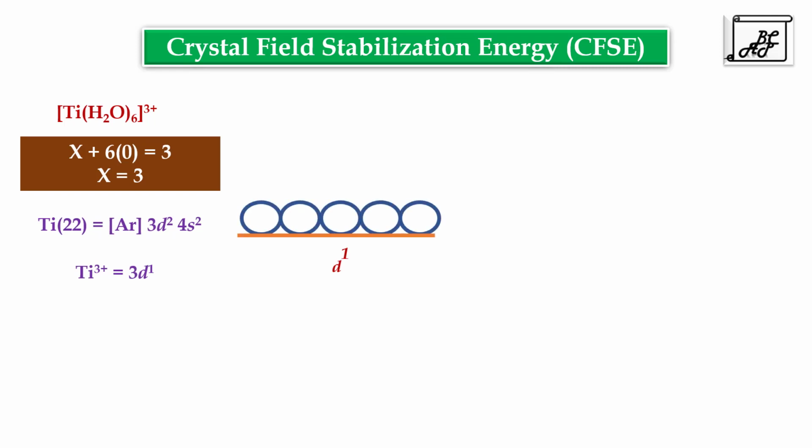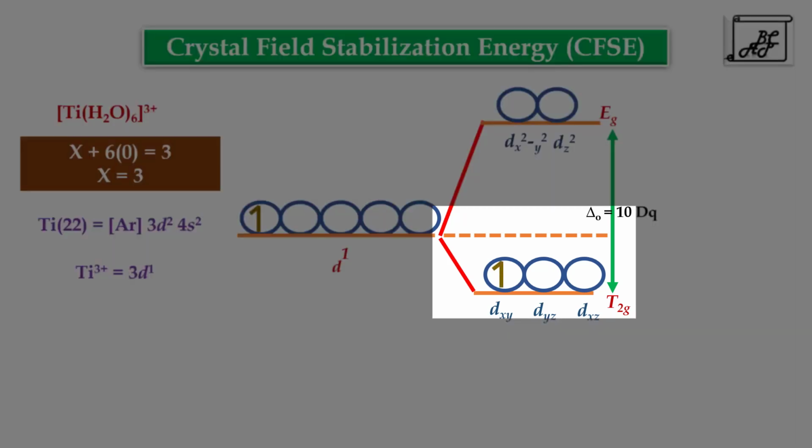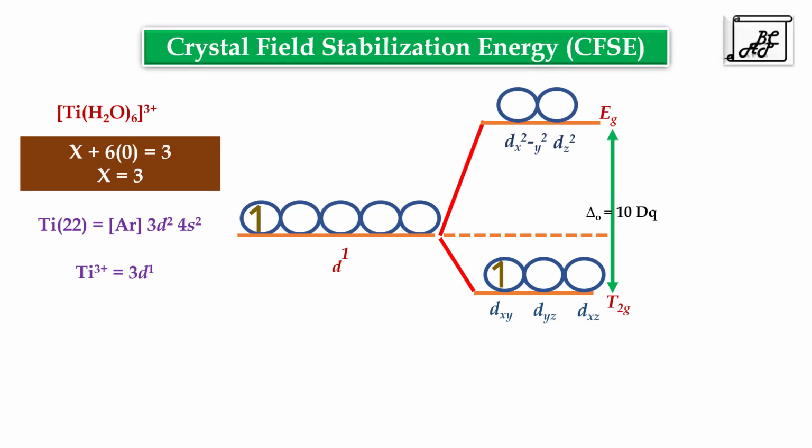For this d1 electronic configuration, the 5 d orbitals split into two levels, lower lying triply degenerate t2g level and upper lying doubly degenerate eg level. The one electron from the d1 electronic configuration now prefers to occupy the lower lying t2g orbitals, because t2g orbitals have less energy and hence they have high stability. So the electron in the d orbitals, once they split into two levels, prefers to occupy lower lying t2g orbitals. In this way, the energy of the system decreases by -4Dq and the system gets stabilized.